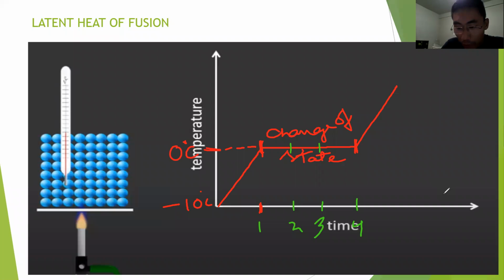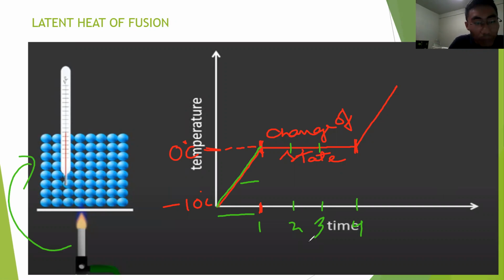Now come back to the graph. See, in the first minute, in this time frame, the temperature is rising from minus 10 degrees centigrade to 0 degrees Celsius. What actually is happening here is the heat energy from the burner is being absorbed by the particles, and this energy is converted into kinetic energy.